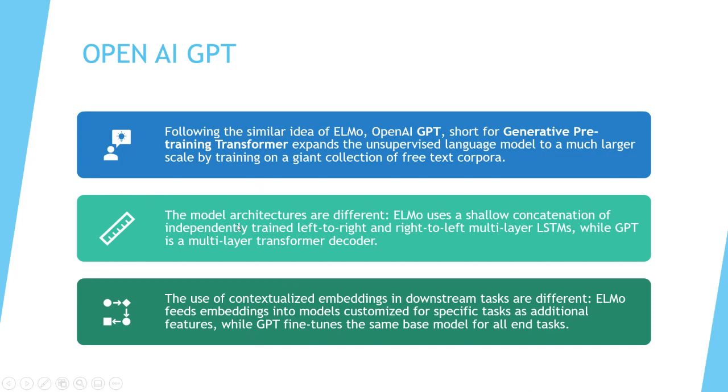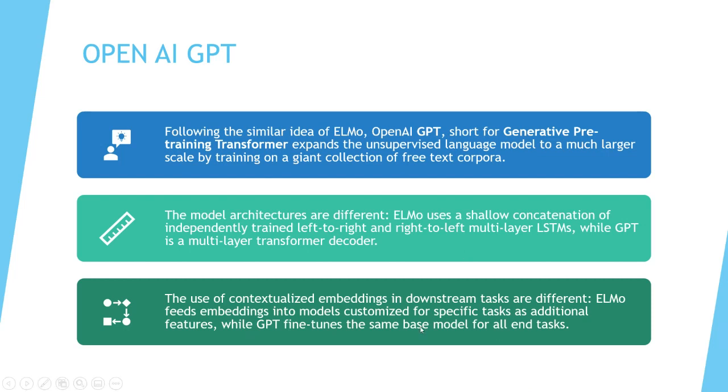The model architecture is a bit different from ELMo in the sense that it uses a shallow concatenation of independently trained models. In ELMo, we saw that we had left to right and right to left LSTMs, while GPT is a multi-layer transformer decoder. So ELMo is still the basis, but it differs in that the left to right and right to left passes are independent in ELMo, whereas in GPT it is a multi-layer transformer decoder.